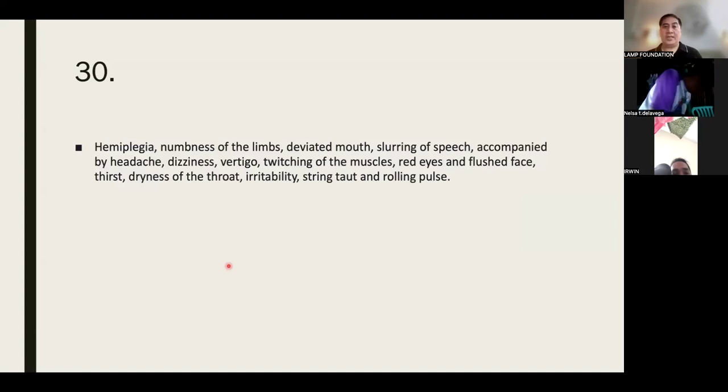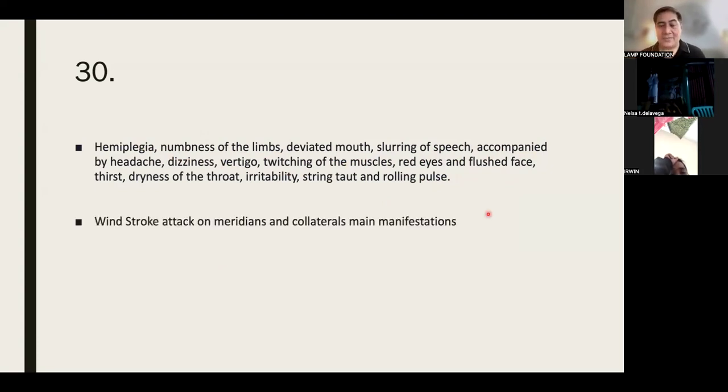Okay, anyone here? What type of stroke is this? Okay, remember there is twitching of the muscles, slurring of speech. There was no loss of consciousness. The first one is basta bigla na lang nagnumb yung limbs. The mouth was deviated. Speech was slurred. There was headache, dizziness, vertigo, red eyes, flushed face. So what is this? Wind stroke. What type of wind? Parang channel. Yeah, channel collateral. Channel. Very good.